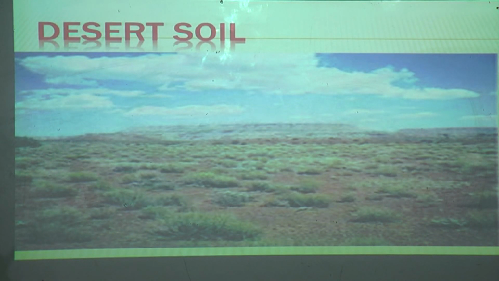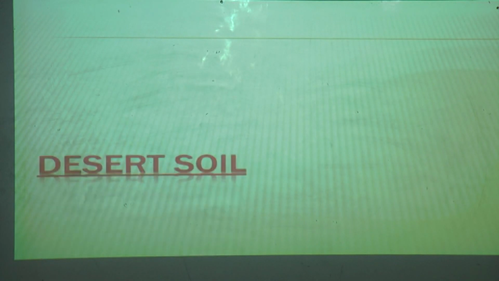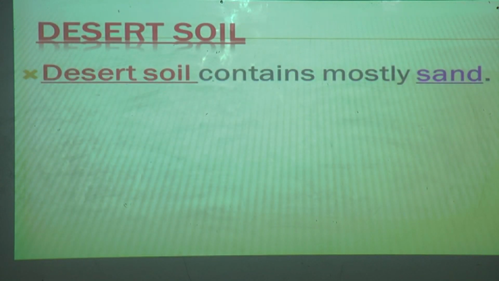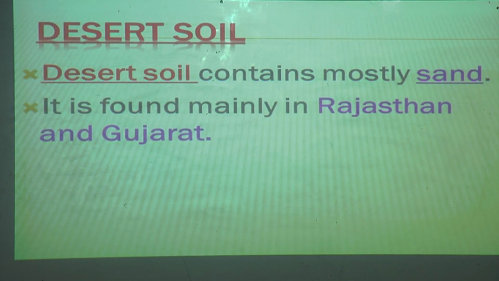Can you see here, students, how the land is? It is all cracked. There is no greenery there. All it is dry places and sand. There is no soil, and it is not fertile also. Desert soil contains mostly sand. Desert means what? Sahara desert, that is Rajasthan. What is there in desert? Sand is there.